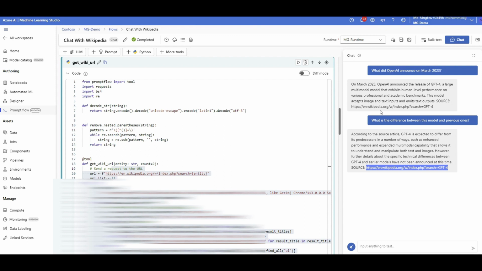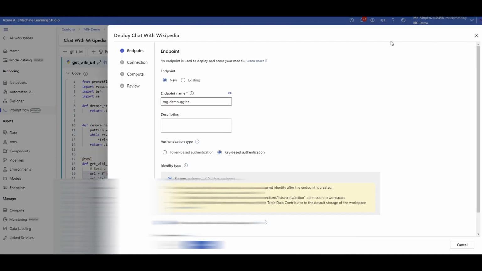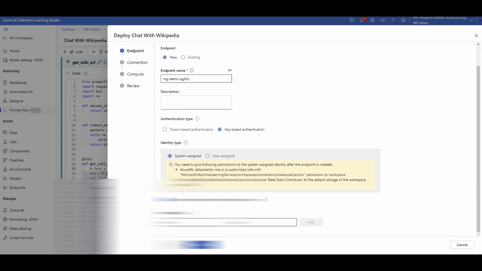Now you want to make this deployed. You want to make this chatbot an API or an endpoint that you can use somewhere else, not just testing here in Azure ML. Then just simply click on deploy. That's it. It is as simple as deploying a machine learning model. Similar to that, you give it a name, you define your compute, click on next, next, next. With just a couple of clicks, you can deploy this end-to-end solution.